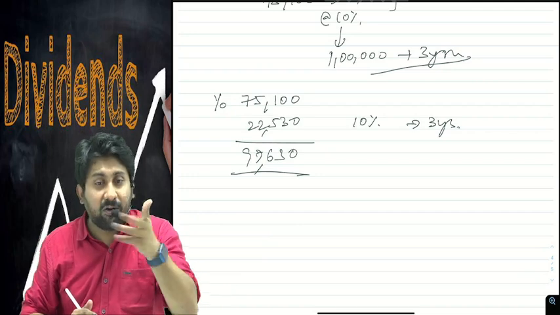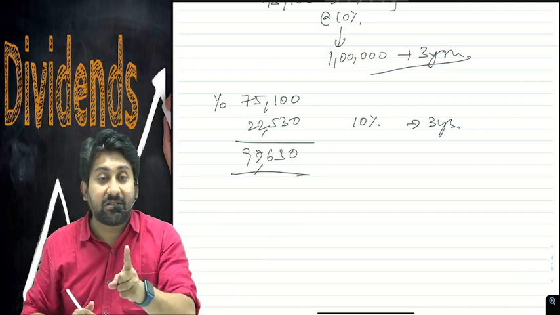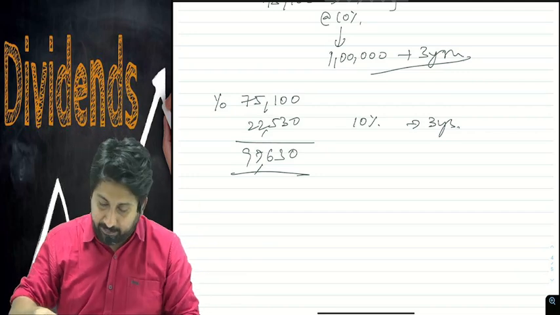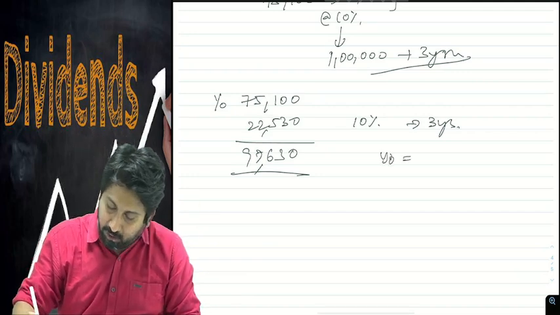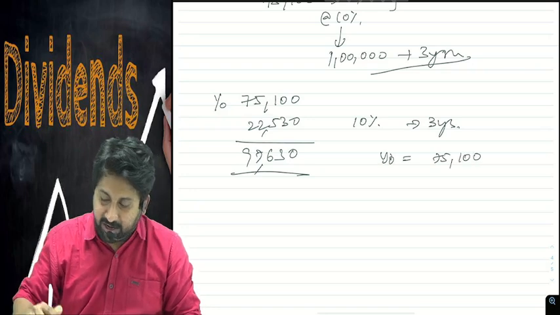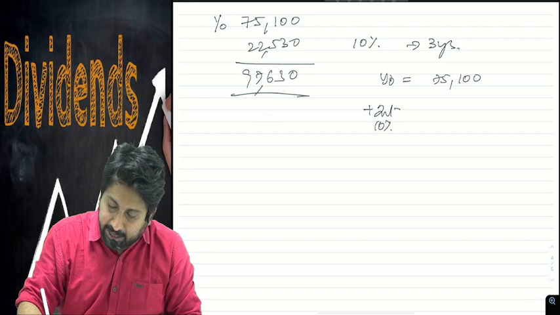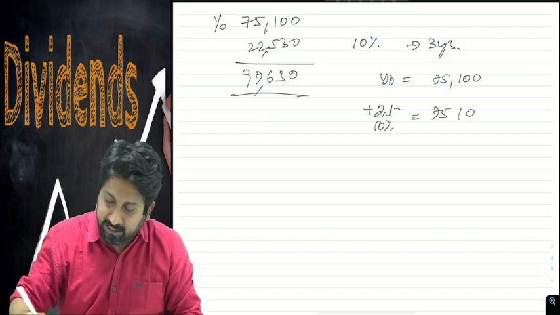So now what we have to understand: this is not the way in which you have to calculate this. How to calculate this I will explain. Year 0, you invest 75,100. You will get an interest of 10%, 7,510.